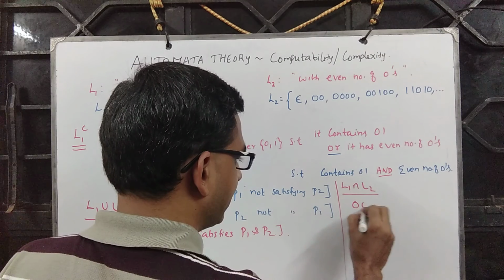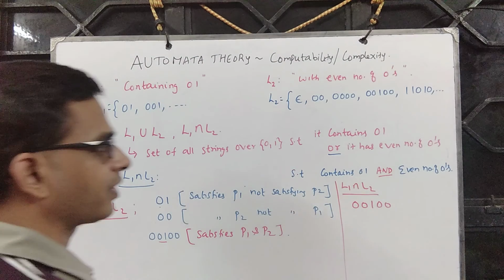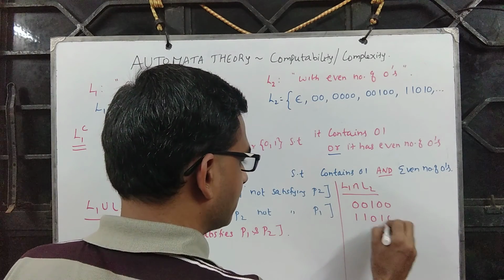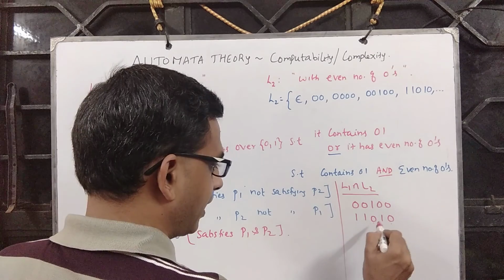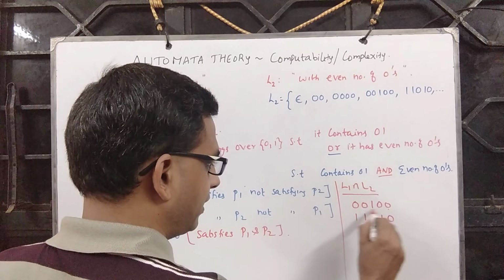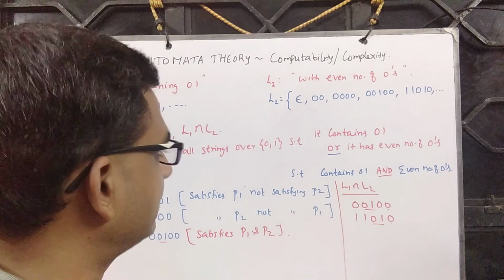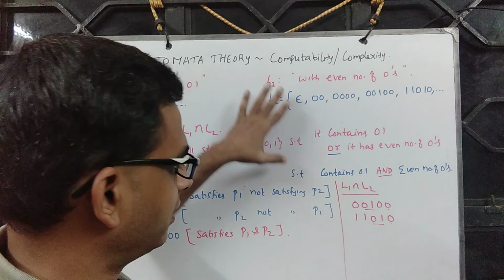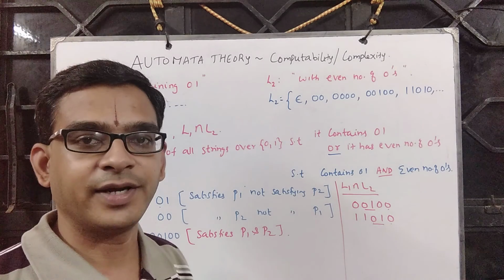So something like 00100 is allowed, and 11010 is allowed. Number of zeros is even and it contains 01. Now the question is, given finite automata for L1 and L2, can we construct a finite automaton for L1 intersection L2?